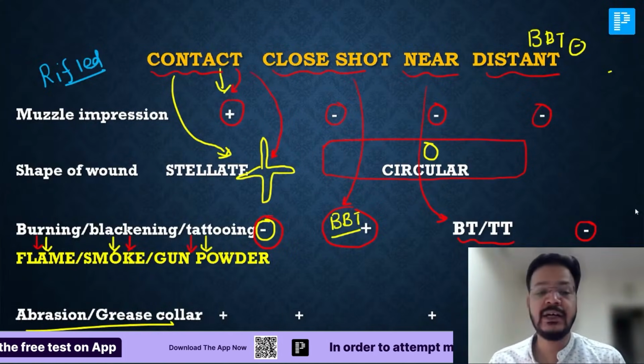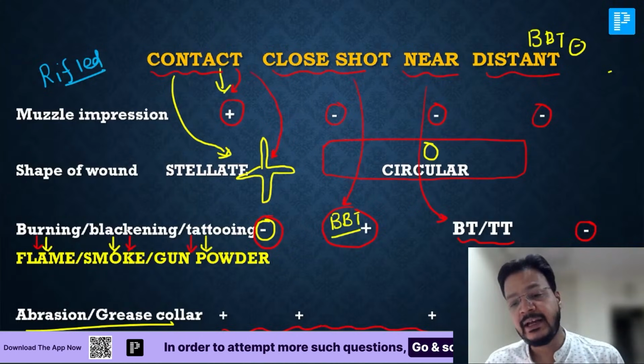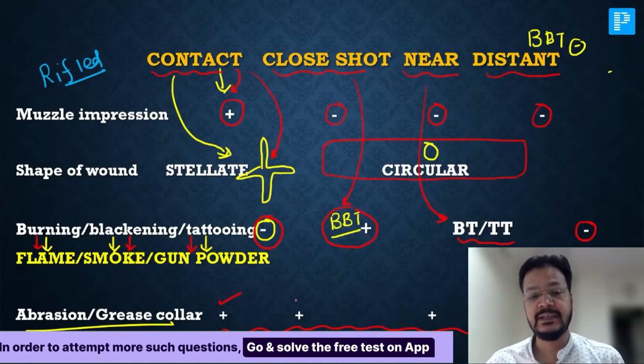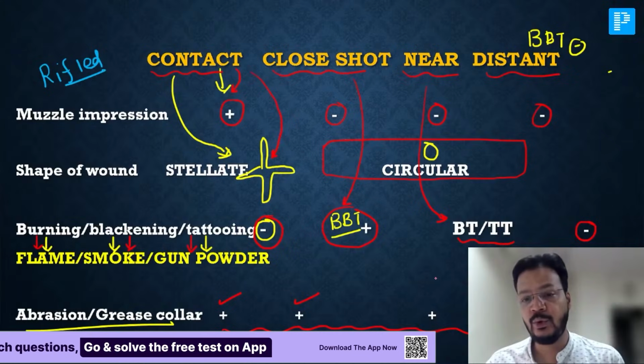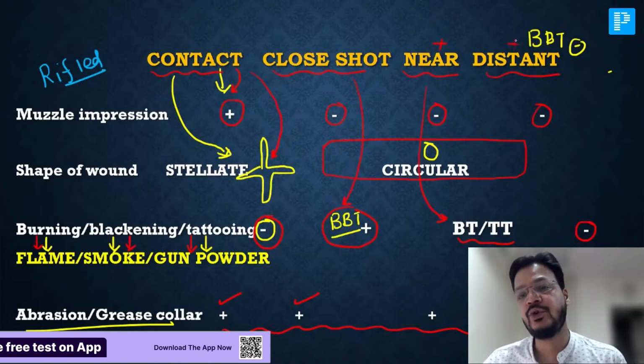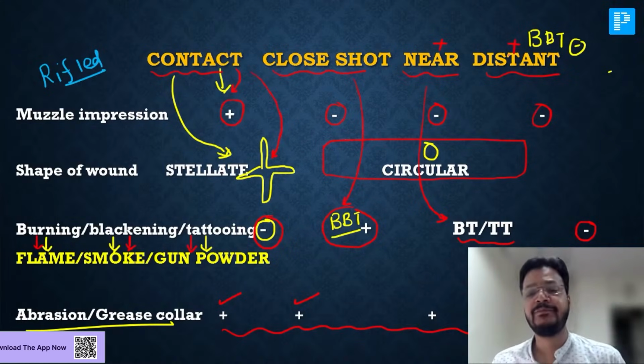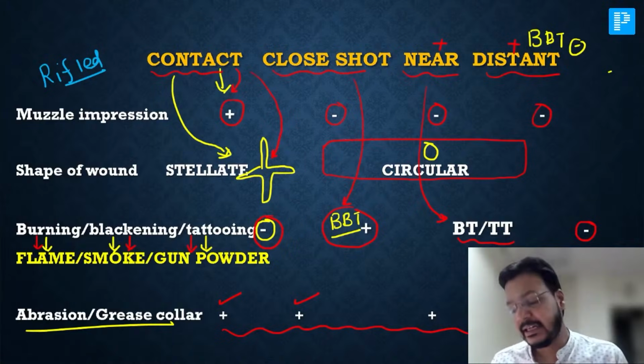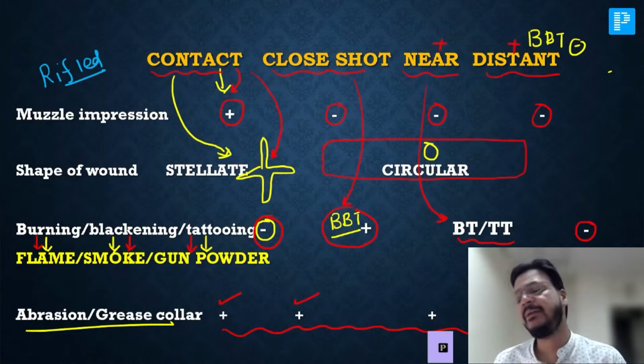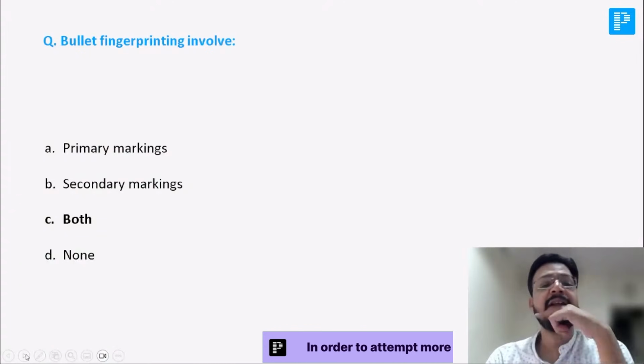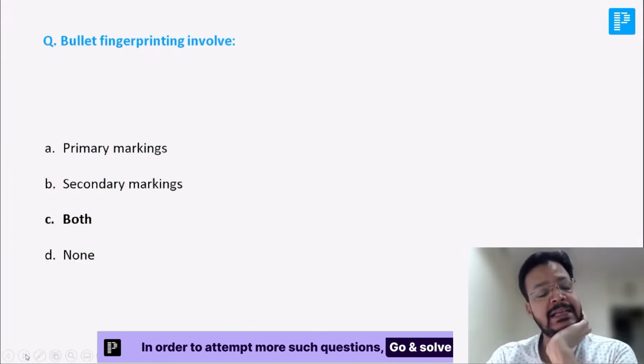Now, sir, abrasion and grease collar are present in all wounds. Yes, present in all these, in near and distant shot also. Everywhere abrasion and grease collar are present. These are the features of entry. Is it clear? Give a thumbs up. Let's go ahead. Sir, bullet fingerprint involves primary marking, secondary marking, or both?